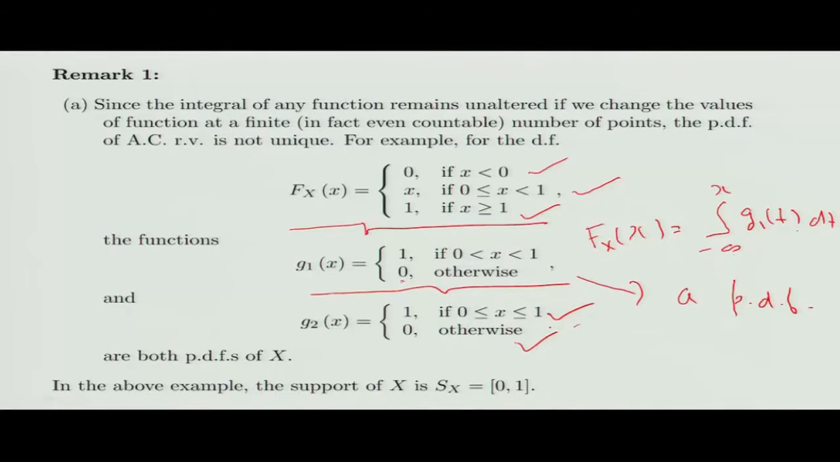Now suppose I have to find the support of this random variable. So I try to see what are the points such that in the neighborhood of that point the function is strictly increasing. So suddenly any x less than 0 will not do.